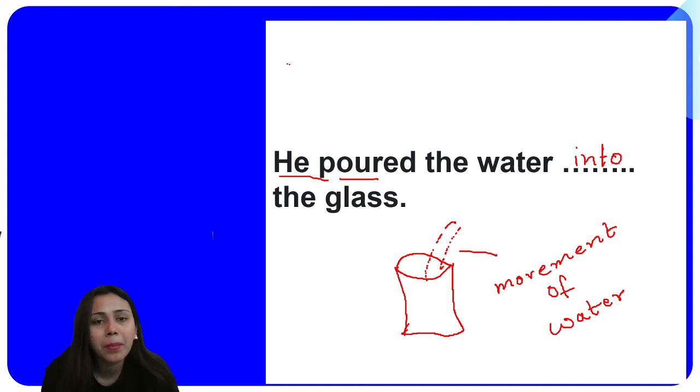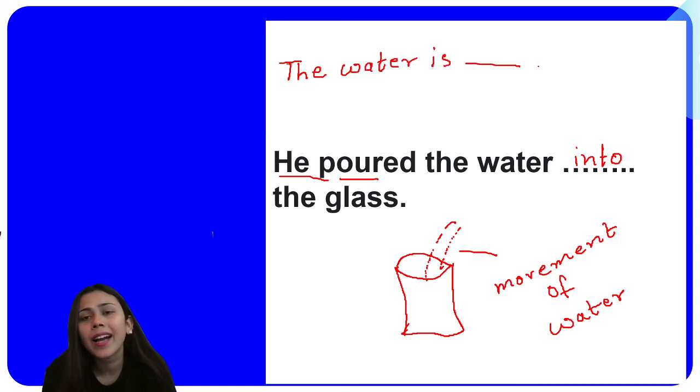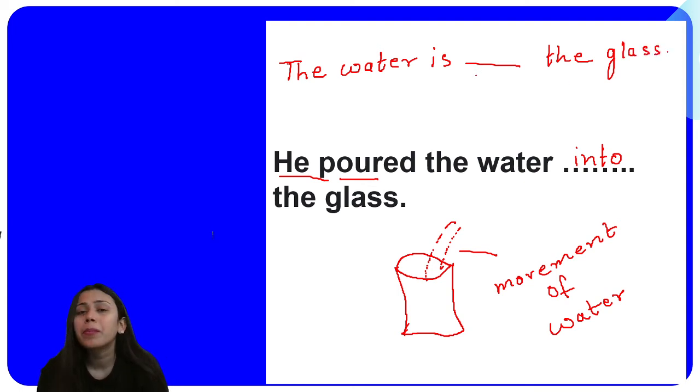For example, the water is dash the glass. Here you can see the water is not doing any movement. It is already kept there in the glass. So you'll be using a preposition of place, not a preposition of movement.